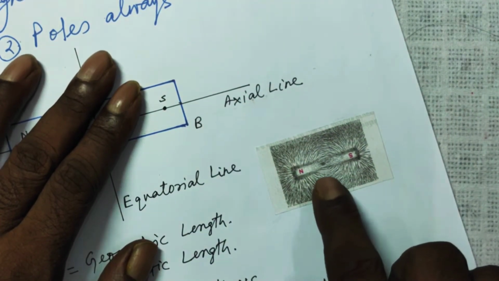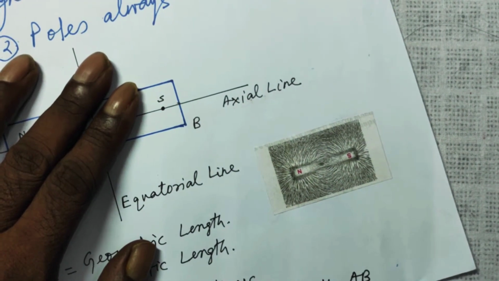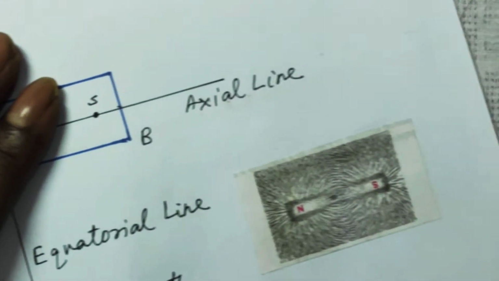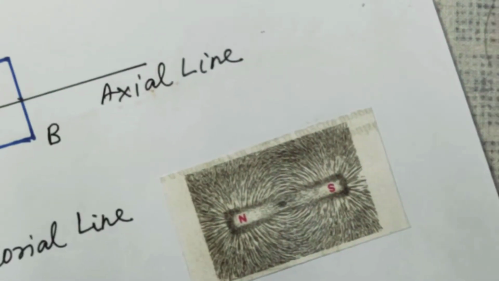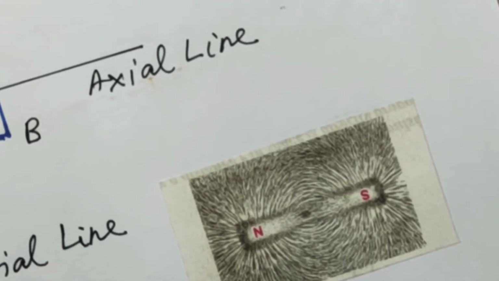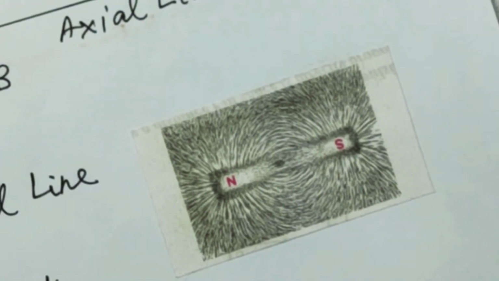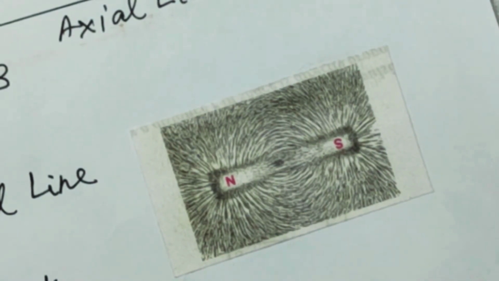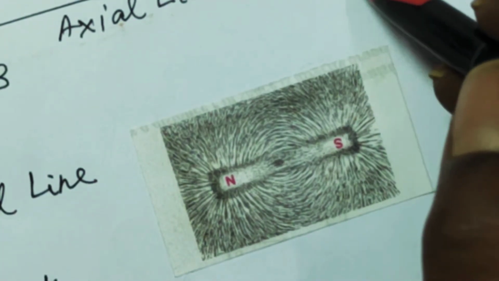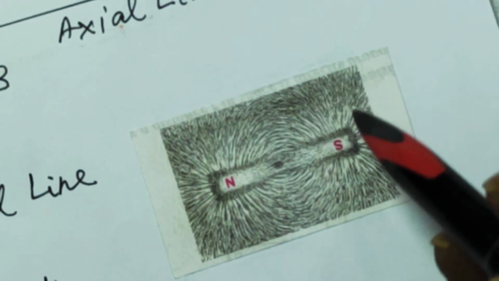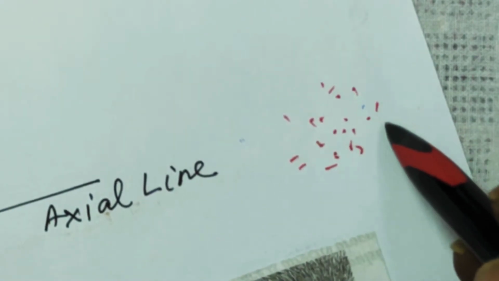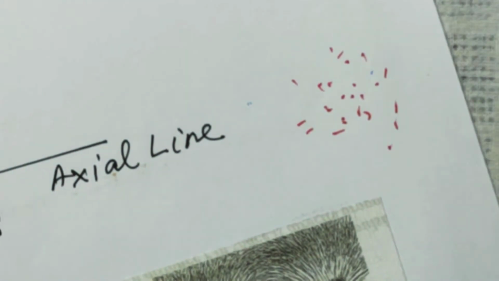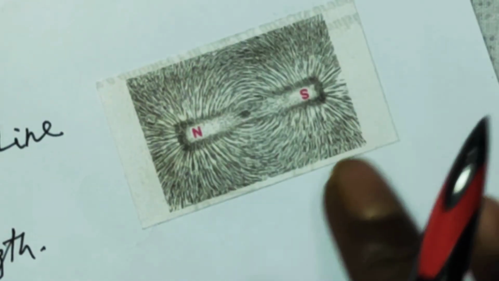Now, look here. This is a bar magnet kept on a piece of glass plate, and around it very small pieces of iron, called iron filings, were sprinkled.